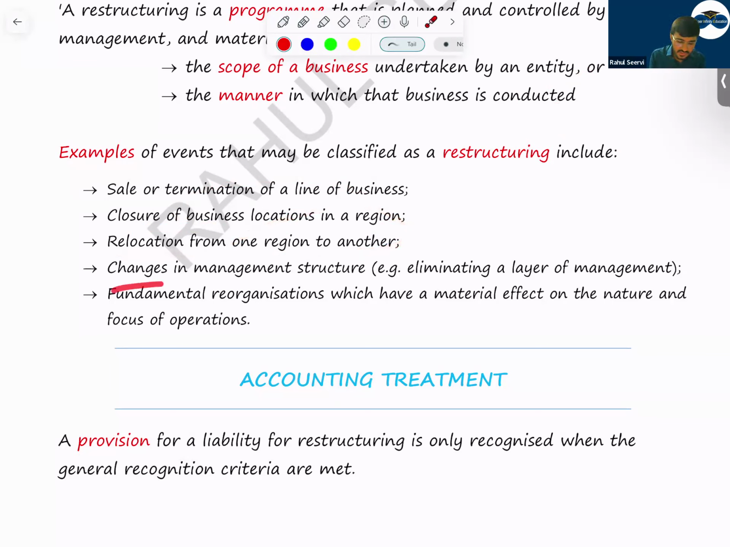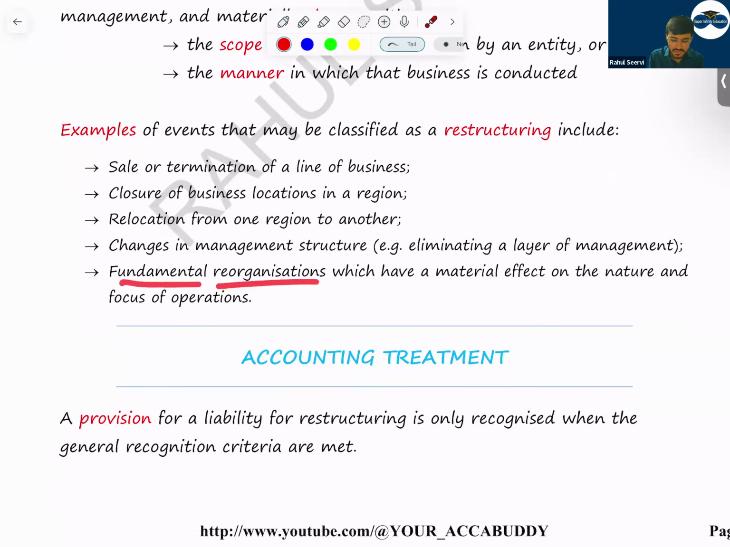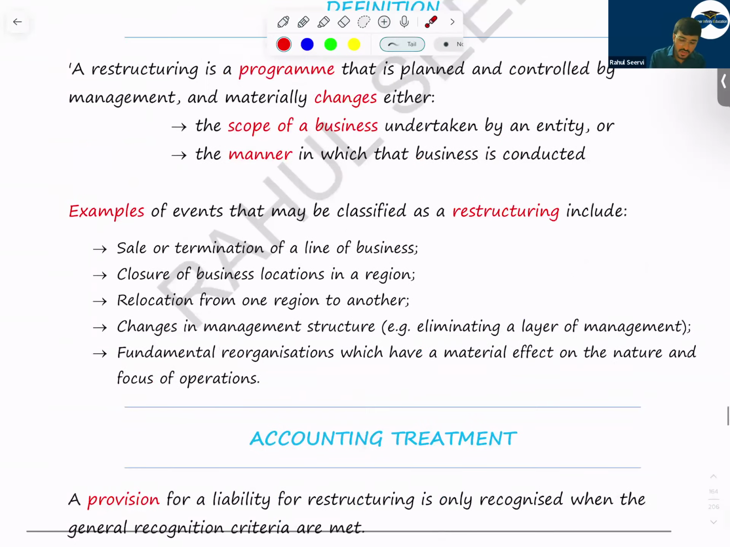Then changes in management structure. There is a change in management structure. You're eliminating a layer of management, top level or middle level, you eliminate it. Then fundamental reorganization, which has a material effect on the nature and the focus of operation. You're reorganizing the business, which will impact the business, and the impact should be material. It should affect the decision of the users. So this is restructuring. Now, sir, accounting treatment.